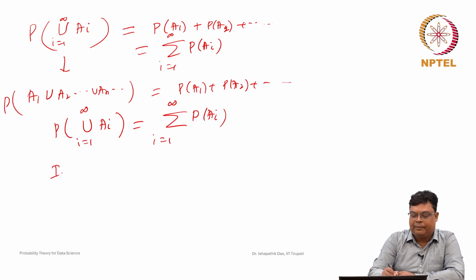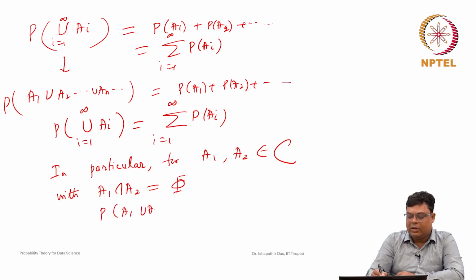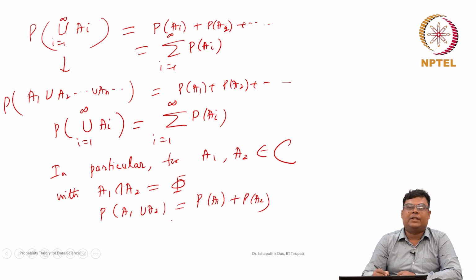In particular, for two events A1, A2 belonging to C that are mutually exclusive, with A1 intersection A2 equal to phi, the probability of A1 union A2 is nothing but probability of A1 plus probability of A2. So, this is the third axiom.